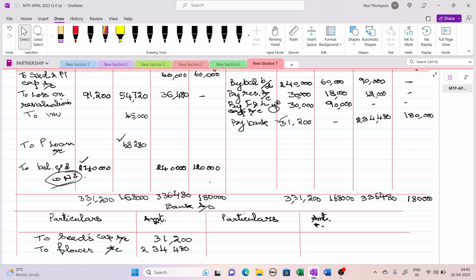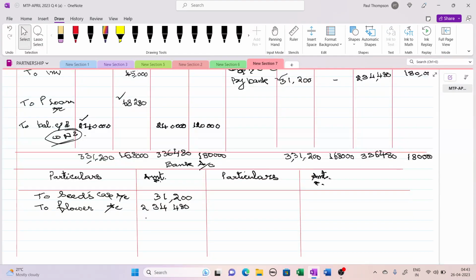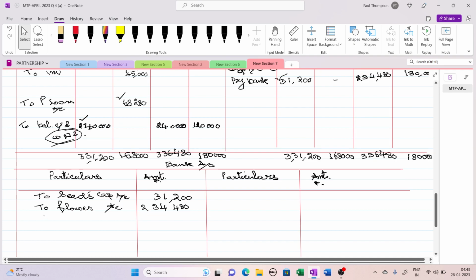And next one more fellow is there. To leaf account. Leaf is bringing 1 lakh 80,000. Leaf's capital account 1 lakh 80,000. They have told any excess surplus cash will be utilized for meeting out the overdraft.